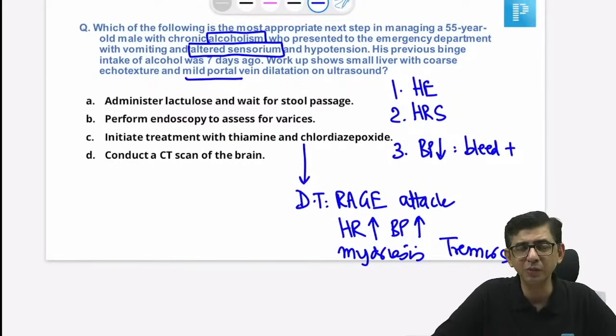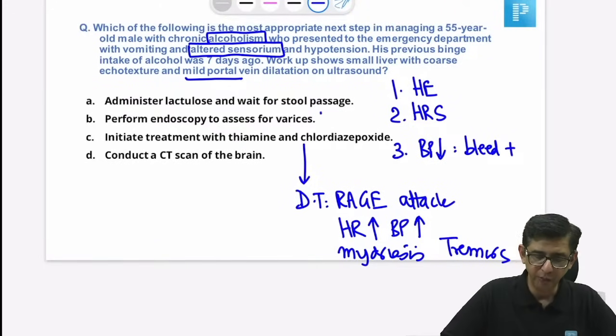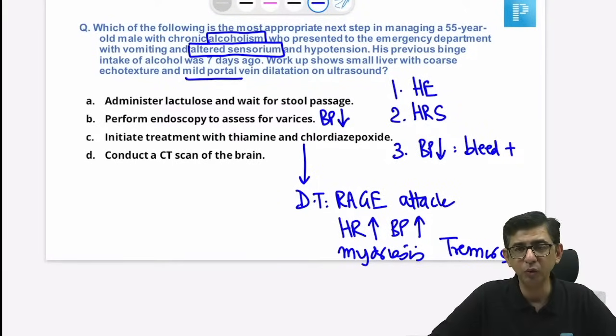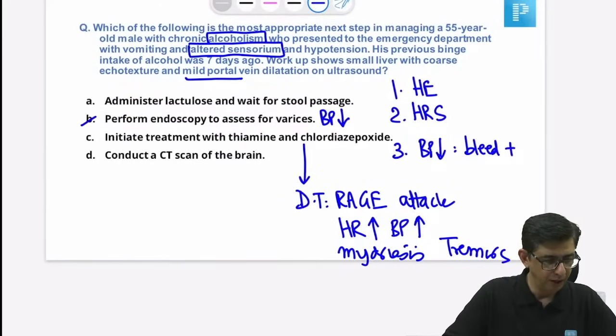But in an unconscious patient with altered sensorium and hypotension, it would not be a wise idea to subject him to go in for endoscopy right now. Why I'm ruling out option number B at the moment is that if the blood pressure of a patient is low, it would not be a wise idea to go in for endoscopy at the moment. So I am ruling out option number B.